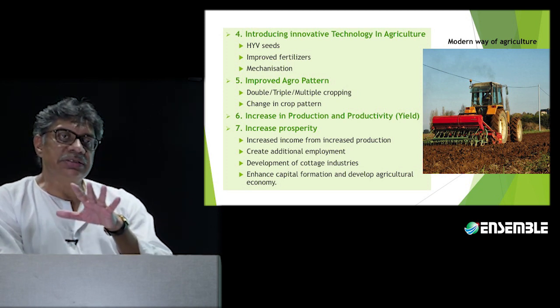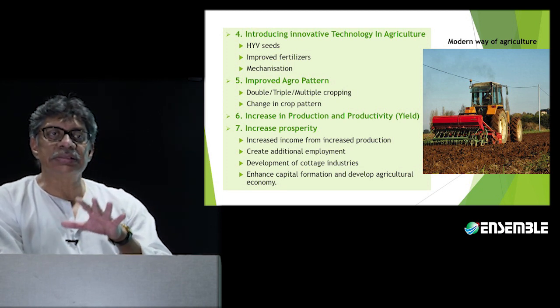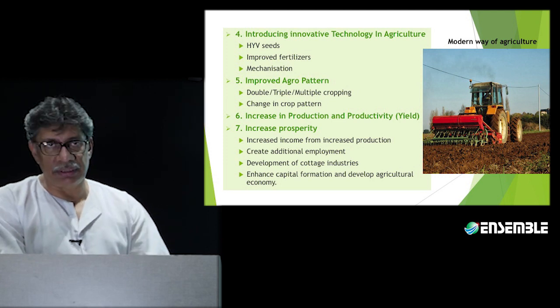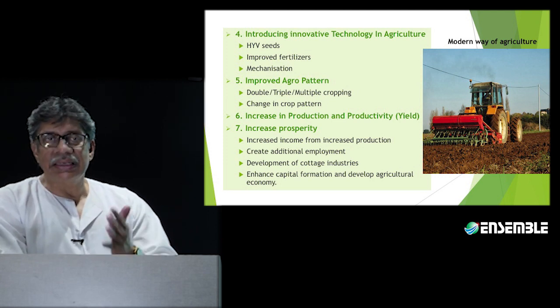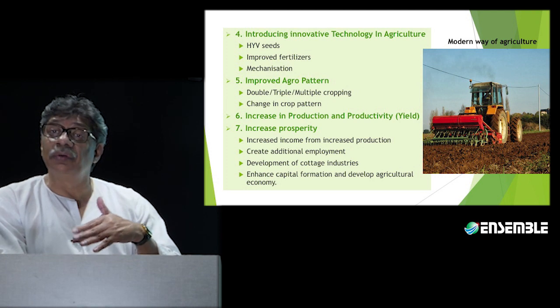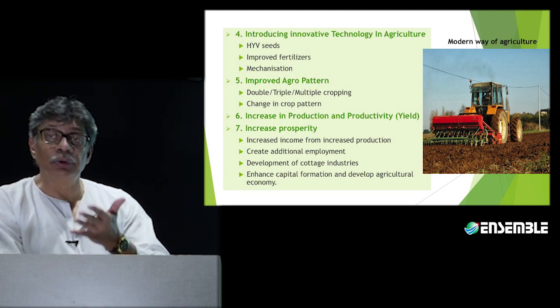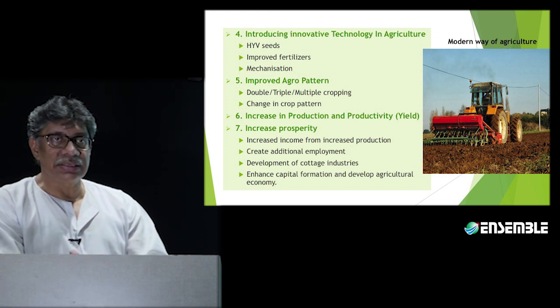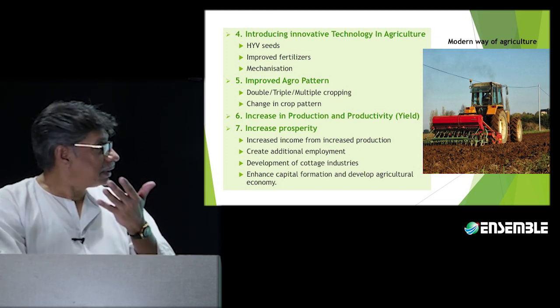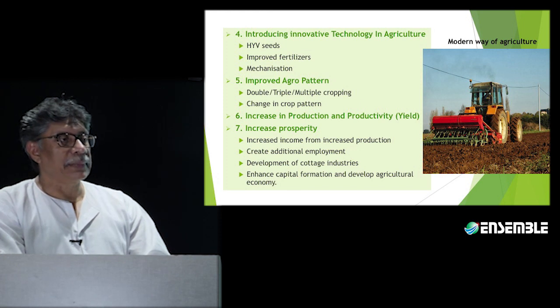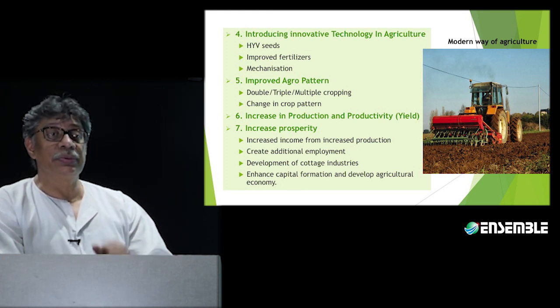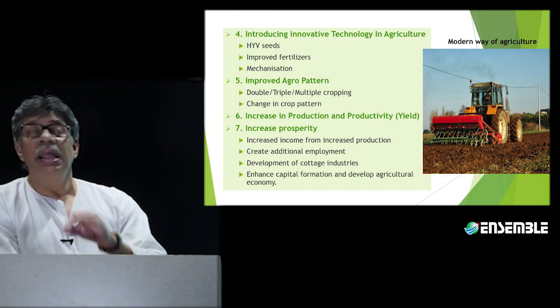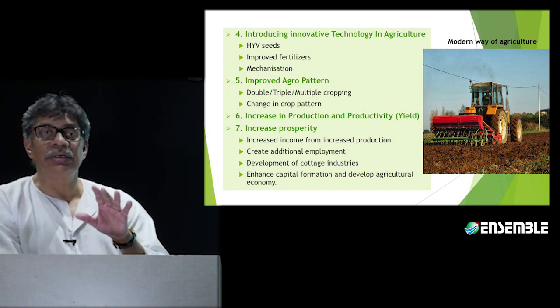Cottage industry essentially requires that the farmers are a bit free from agriculture. That's number one. Second is that there is going to be a good amount of diversity of the type of resources that are going to be available in the region. And the third part is that it will enhance new types of innovations, because the farmers know that there will be water and they can go for certain types of innovations.